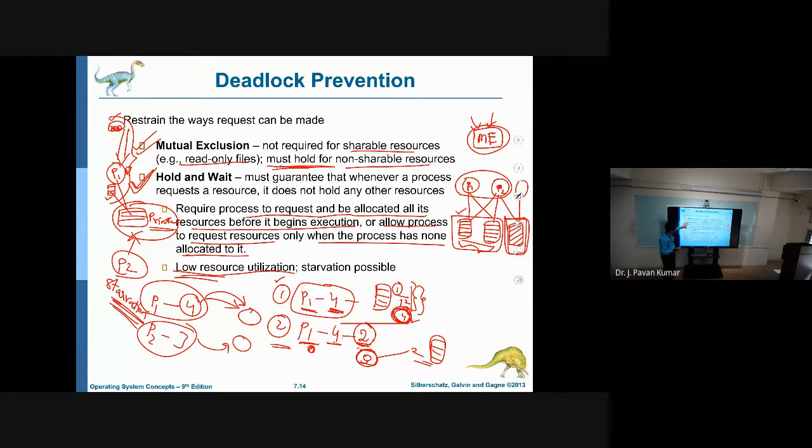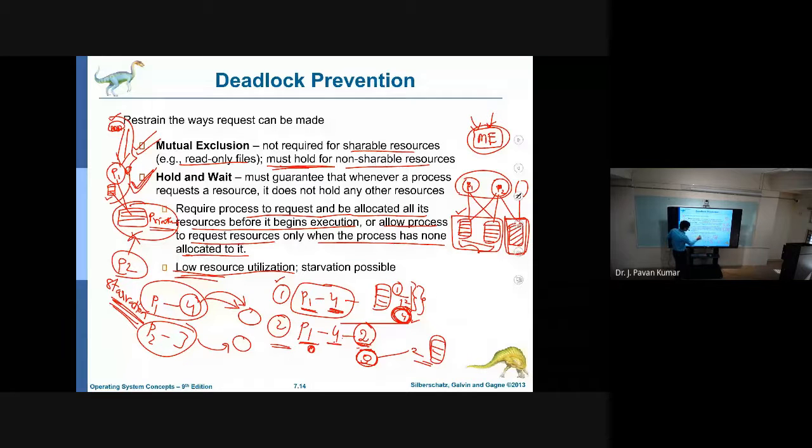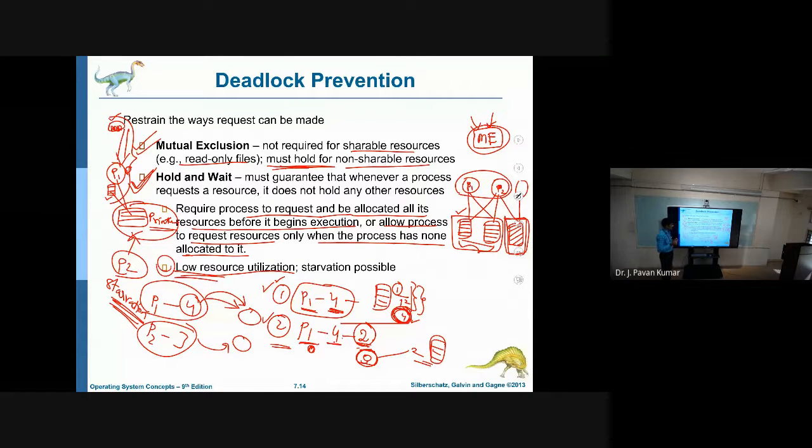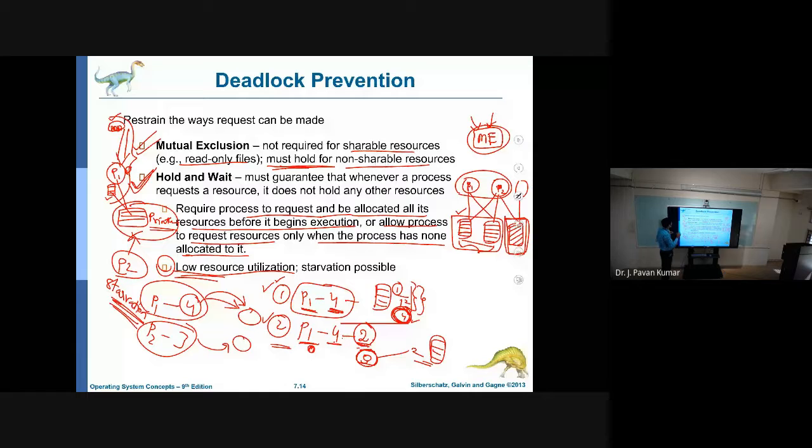So mutual exclusion cannot be fully avoided. Next, hold and wait can be avoided with two strategies: one is requesting all resources together, and the other is requesting only when the number of resources held by the process is 0. These are the two approaches, but they have two disadvantages: low resource utilization and starvation.